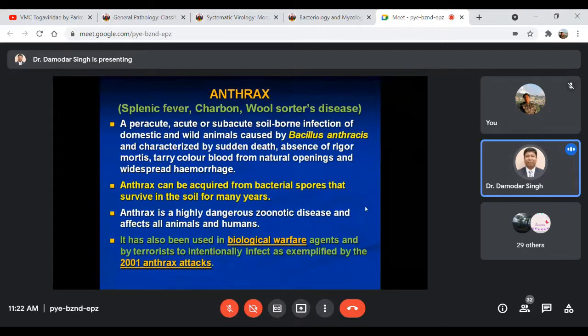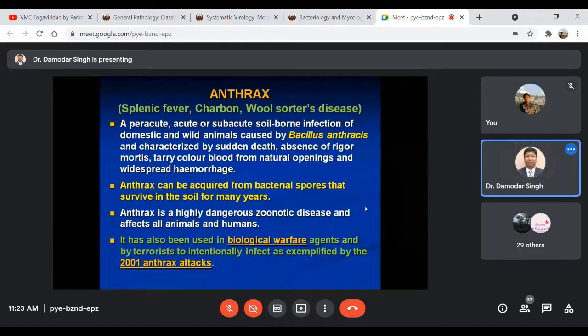Then the next disease is anthrax. Another very important disease as far as your examination is concerned, and highly zoonotic. In history, it has been considered one of the most important zoonotic diseases in the animal population, and it can even affect humans. The synonyms are splenic fever, charbon, and wool sorters disease.